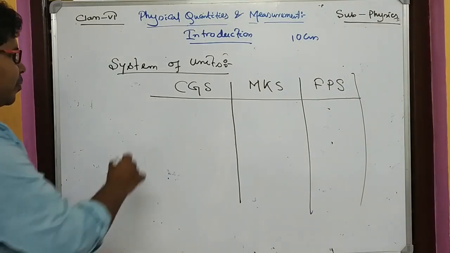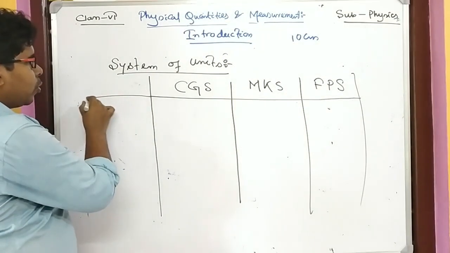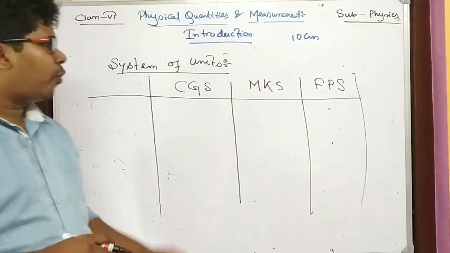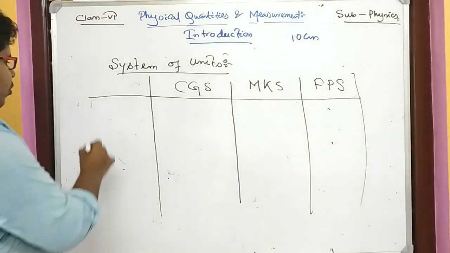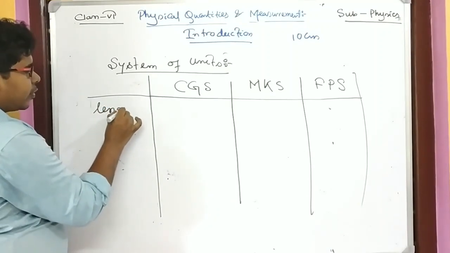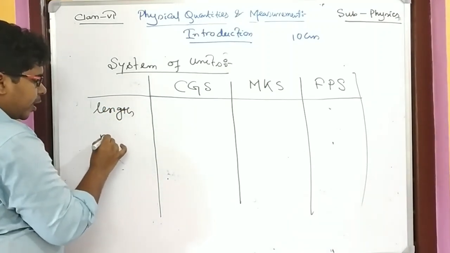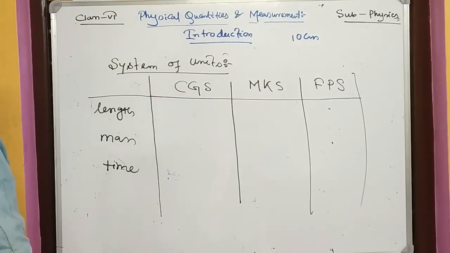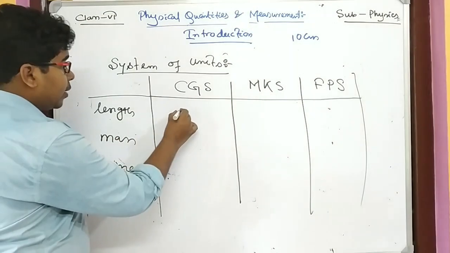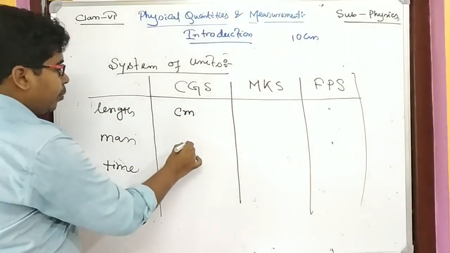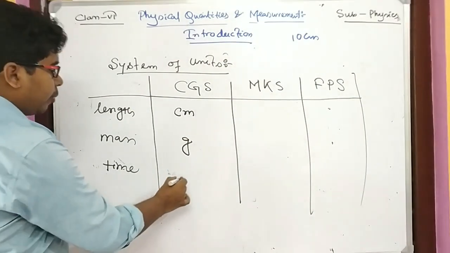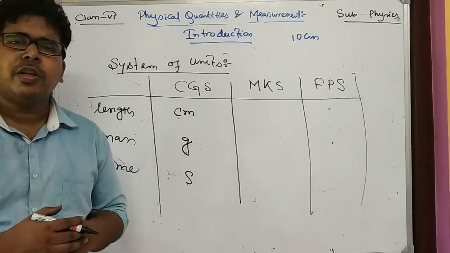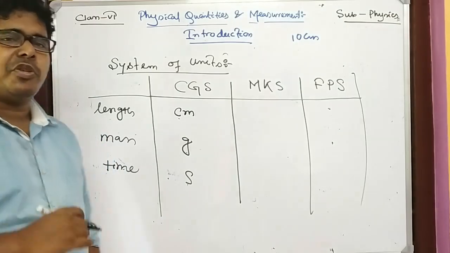It is known as the French system, developed by the French people. The CGS name comes from the 3 standard physical quantities: length, mass and time, with their units. In CGS, the unit of length is centimeter, the unit of mass is gram, and the unit of time is second. That's why the name of the unit system is CGS.